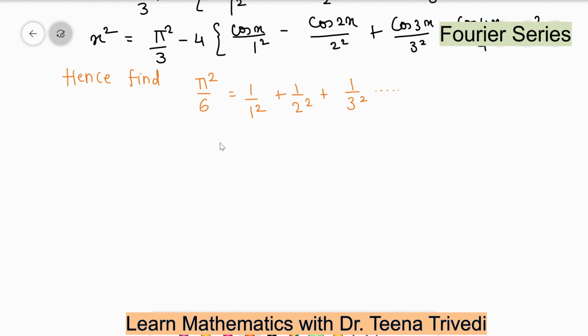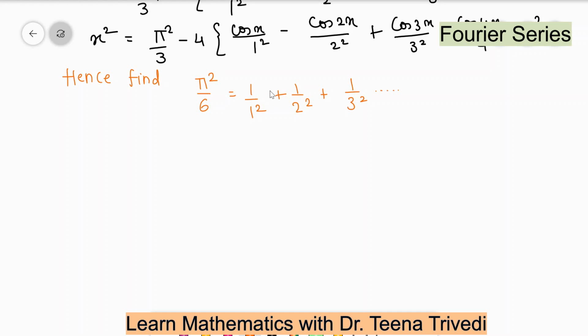So one more question we can attach with that. Hence find pi square by 6, which is equal to 1 upon 1 square plus 1 upon 2 square plus 1 upon 3 square, and so on. This value we can find by putting an x value in this series. You can think about it, either you can put x equal to 0, x equal to pi by 2, x equal to pi, or x equal to 2 pi.